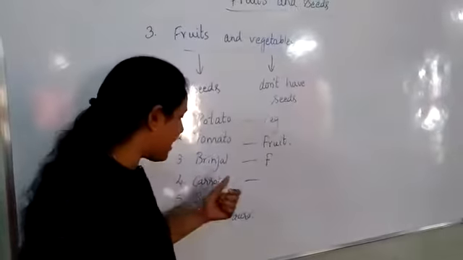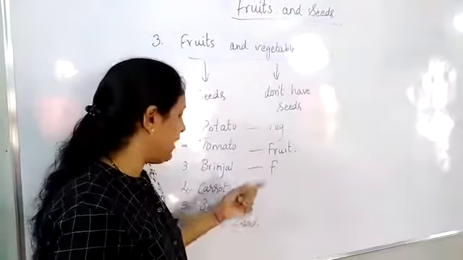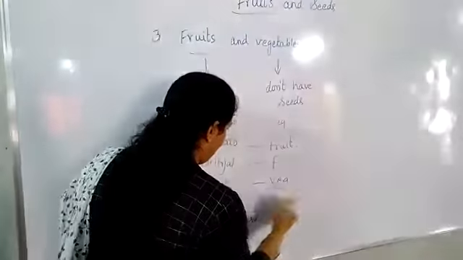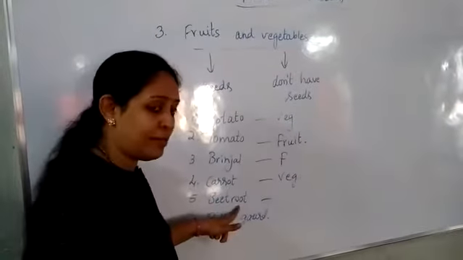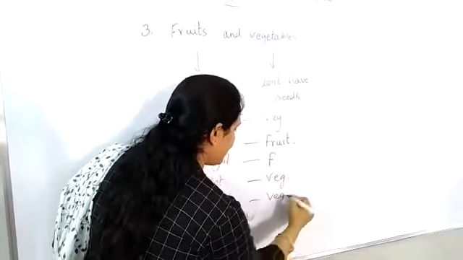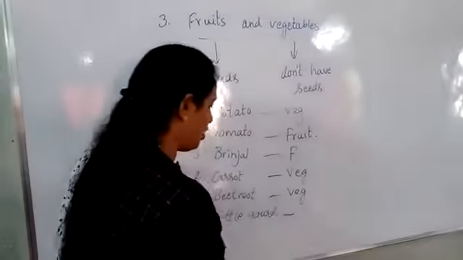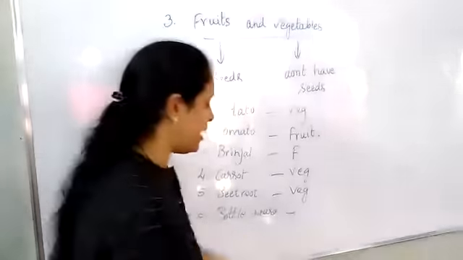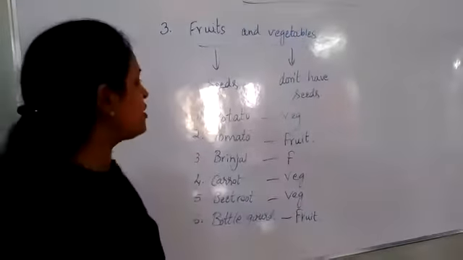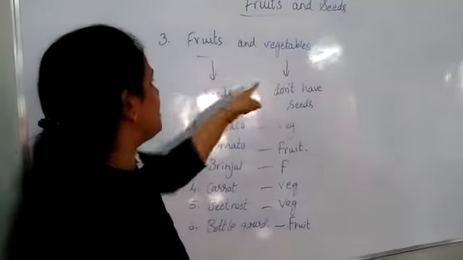And a carrot, does a carrot have seeds inside? No, it doesn't have any seeds inside. So it is a vegetable. And beetroot also doesn't have any seeds inside, so it is a vegetable. Bottle gourd has seeds inside, so it is a fruit. So now, how did you sort out fruits and vegetables?